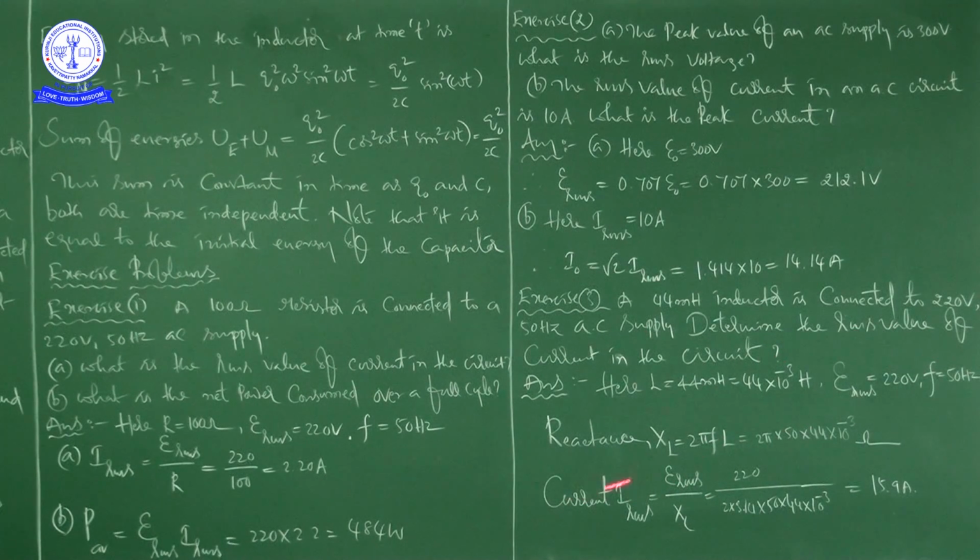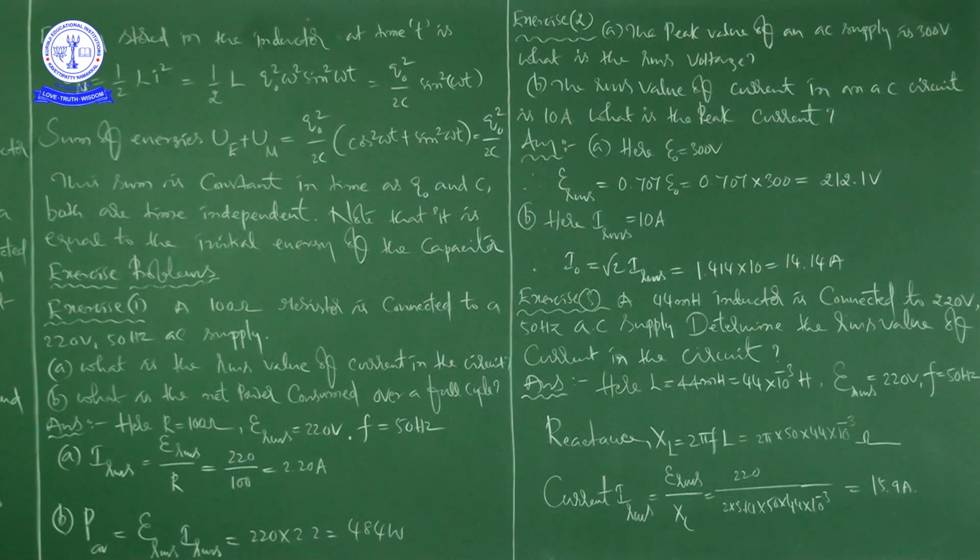That is what he is asking now: determine the RMS value of the current in the circuit. This value we need not calculate because he didn't ask for it. He is asking for the RMS value of current, which is epsilon RMS divided by XL. Epsilon RMS is 220, given in the question, and XL you can write directly. Doing the mathematical calculation, we get 15.9 amps.